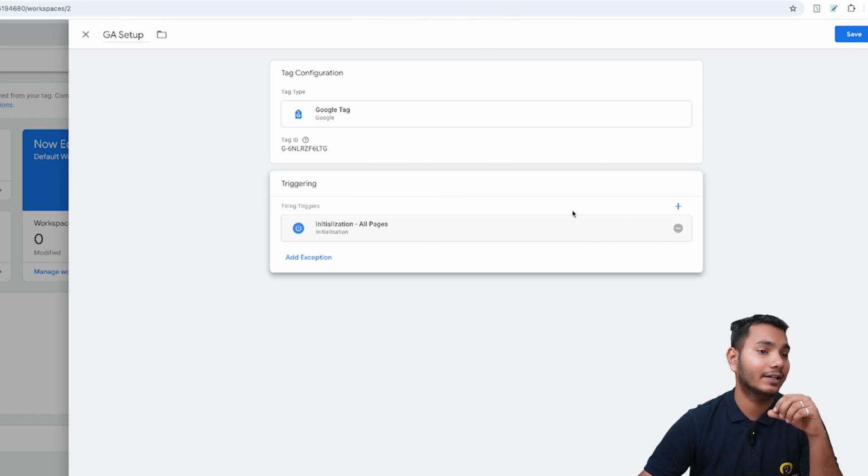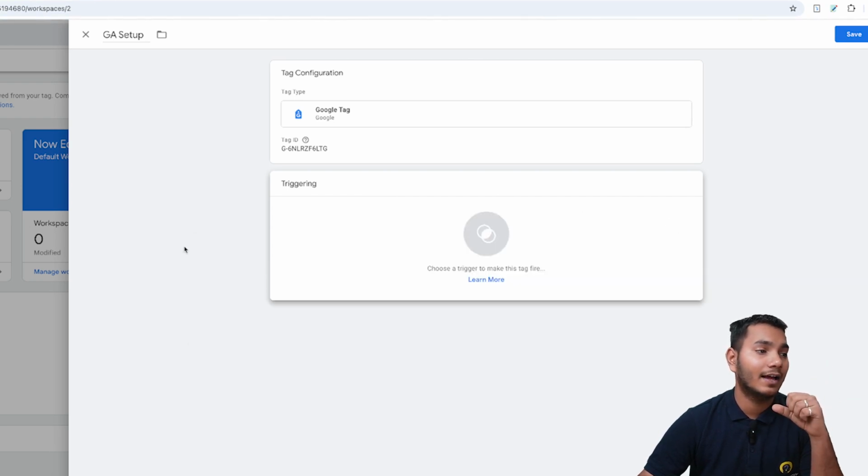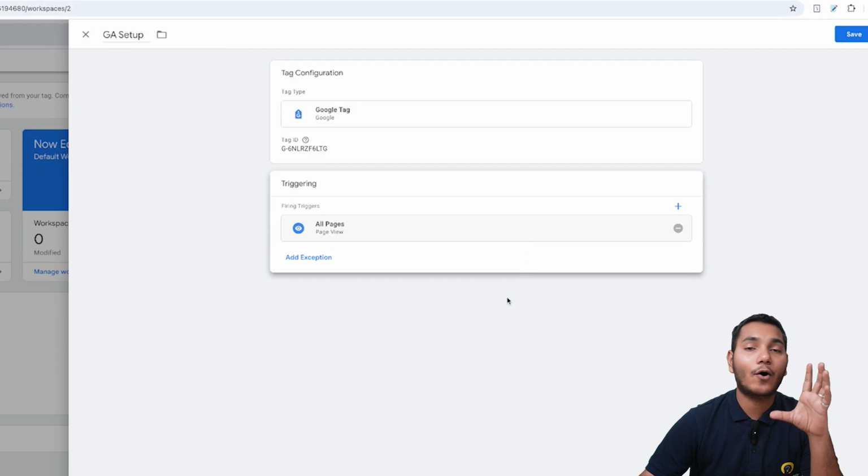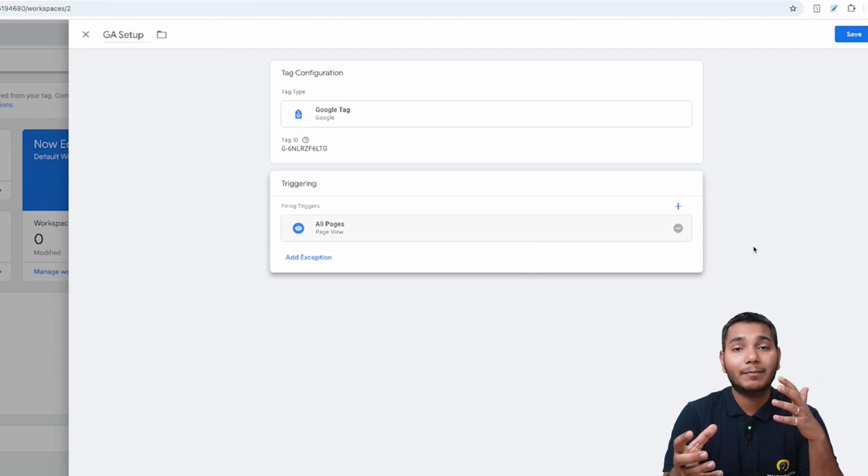Now after putting the tag ID, we have to create a trigger, right? So I'll click on trigger, and as you can see, it has already chosen this trigger. I'll remove this. As you can see here, it is asking for a triggering. I'll go and choose triggering, and I'll select all pages, right? So what will Google Tag Manager do?